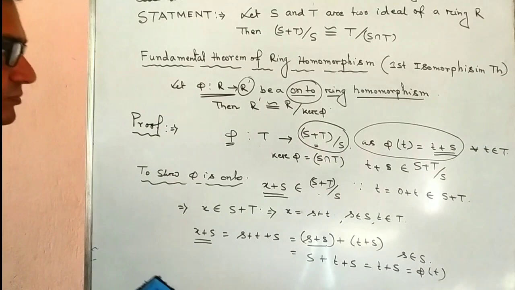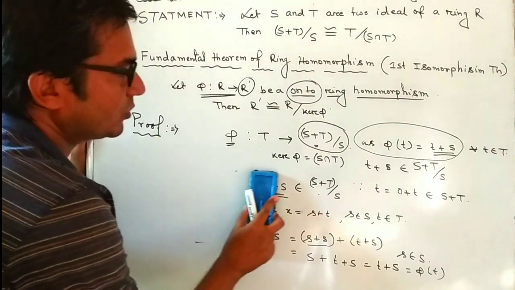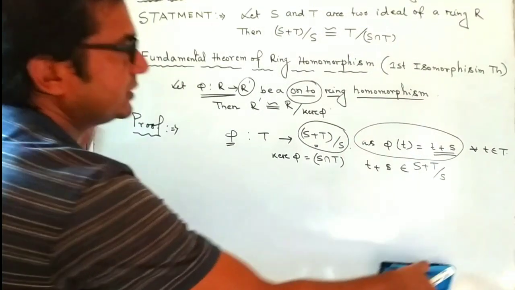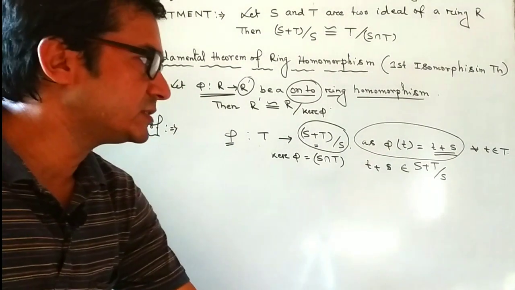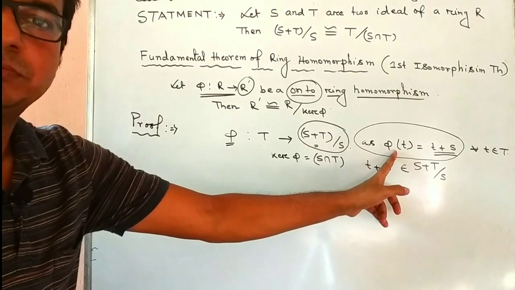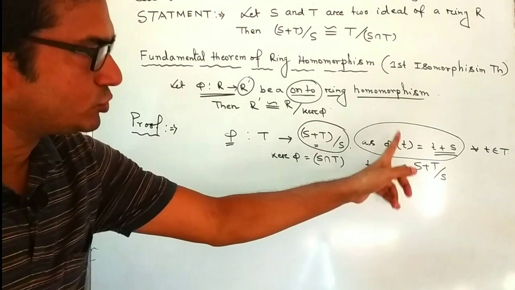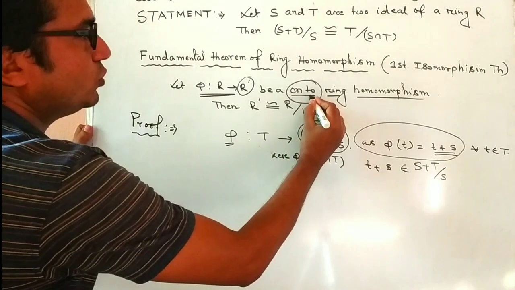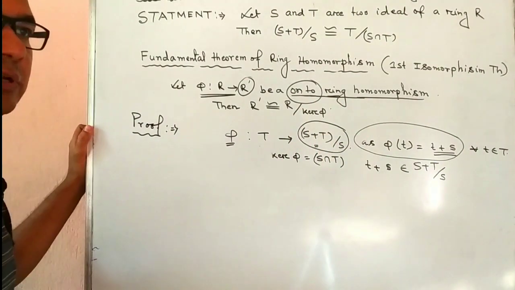Now we complete the proof that this mapping is a ring homomorphism and also it is onto. So this is an onto homomorphism.